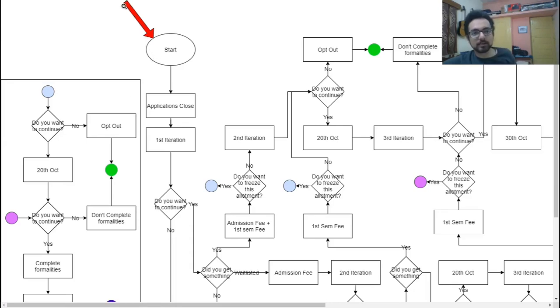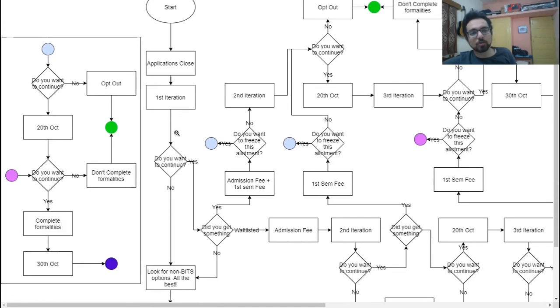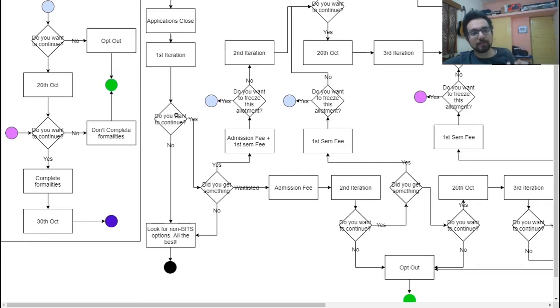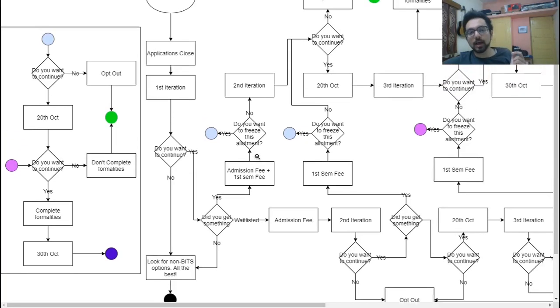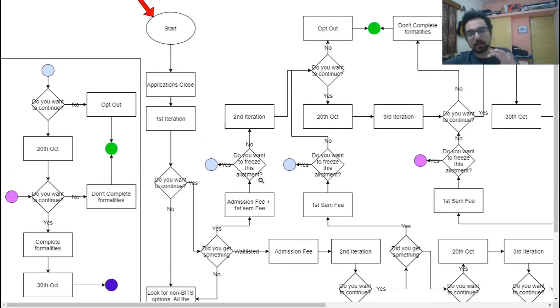So the starting point is obviously here. This is where the applications close and the first iteration results are announced. Once the first iteration results are announced, you will have two choices. Do you want to continue? If you don't want to continue, you can just leave. If you want to continue and if you got something, then you have to pay the admission fee and the first semester fee. And now comes the freezing option.